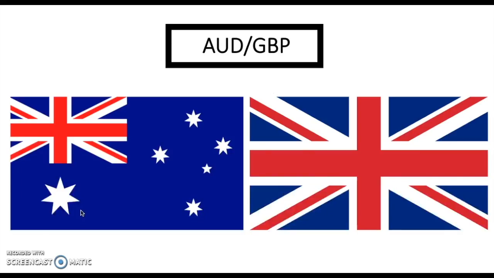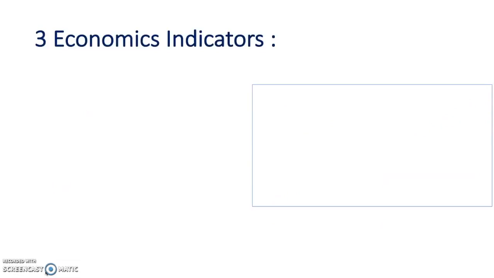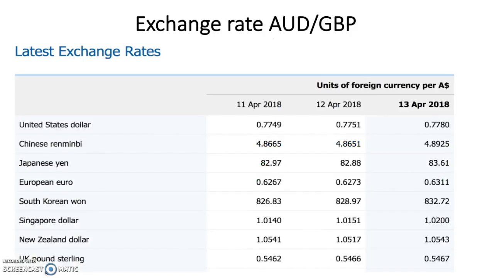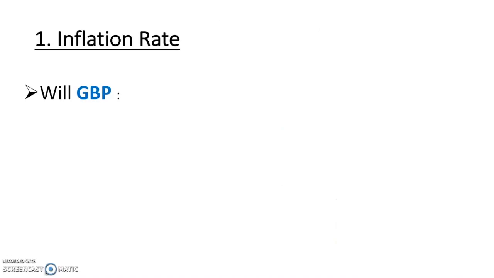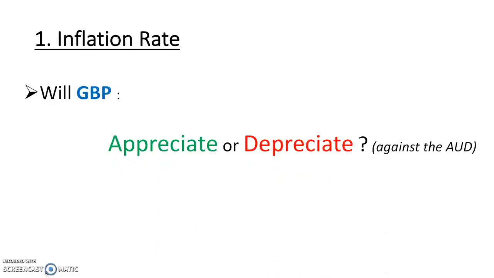Now I will hand it over to Khesia to discuss the AUD versus GBP. Now I will be talking about AUD versus GBP in relation to the same three economic indicators discussed before, which are inflation rate, interest rate, and commodity prices. Before starting, based on the Reserve Bank of Australia, the exchange rate of AUD to GBP is now 1 to 0.5467.